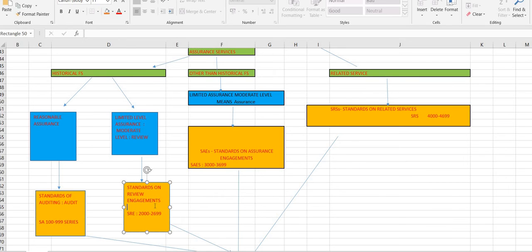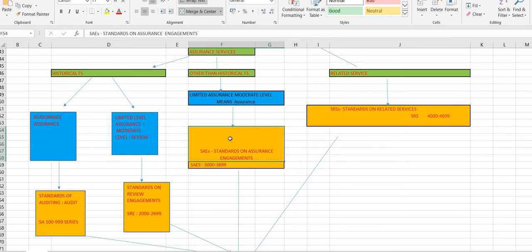And then standards on review engagements, you can say, are those assurance services which review the historical financial statements by giving a limited level or moderate level assurance, and hence are called standards on review engagements.